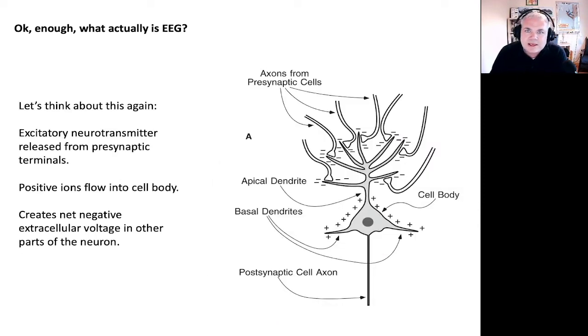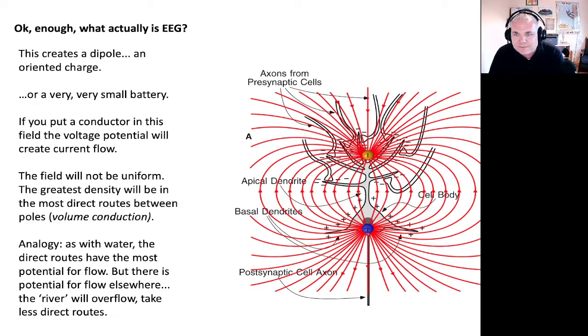Okay, so let's think about this again. We have axons from presynaptic cells. They come down, they release neurotransmitters, and as a result, you get this opening of ion channels and this accumulation of, say, negative charge in the dendrites. As a result of the accumulation of this negative charge here, we actually end up with positive charge over on the other side of the cell. Relatively speaking, the dendrites become more negative than the positive charge over here on the body of the cell itself. And this defines a small battery, effectively.